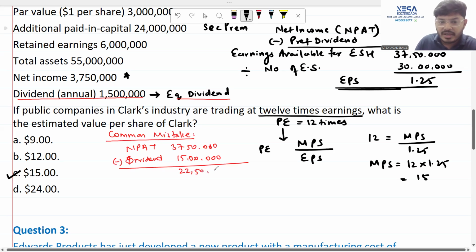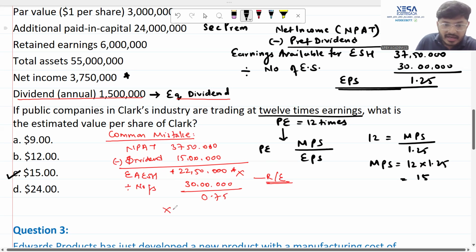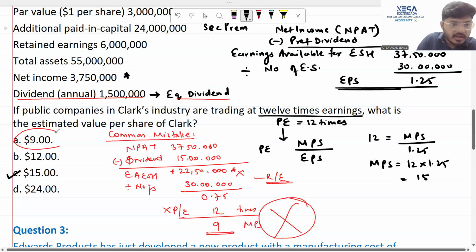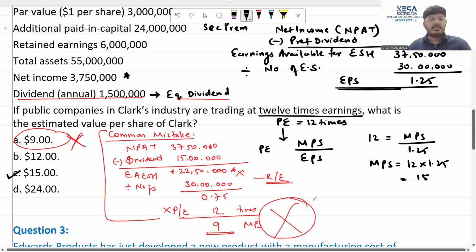This comes to 22 lakh and 50,000, which you will call earnings available for equity shareholders, whereas this is not earnings available for equity shareholders. This is nothing but your retained earnings of the company. Please keep that much in mind. Now this you will divide by the number of shares, which are 30 lakhs, coming to 0.75, and then you will multiply this by the PE ratio of 12 times, and 9 will become your market price per share, which is absolutely wrong. This has been given to confuse you, and they want you to make this mistake so that they can take your marks away. 15 here is the absolutely correct answer.